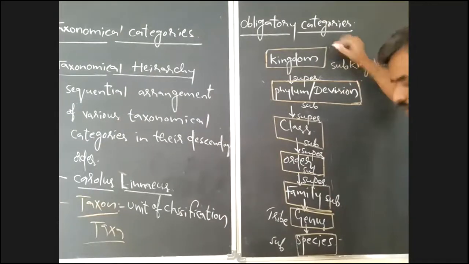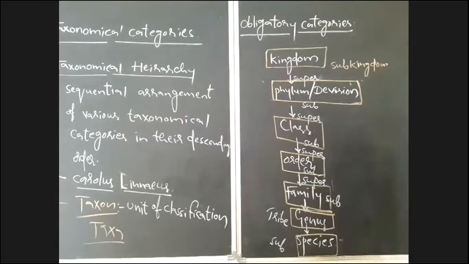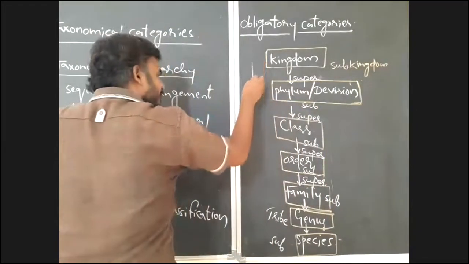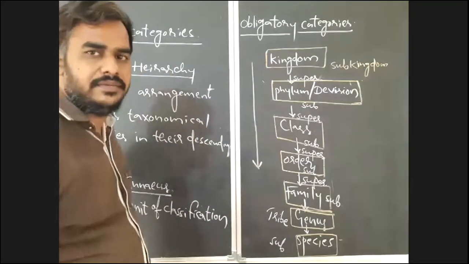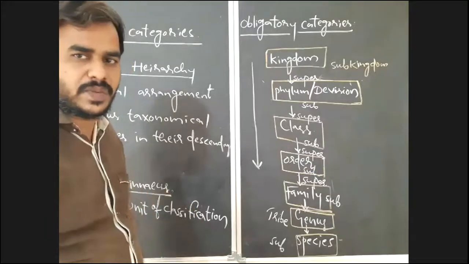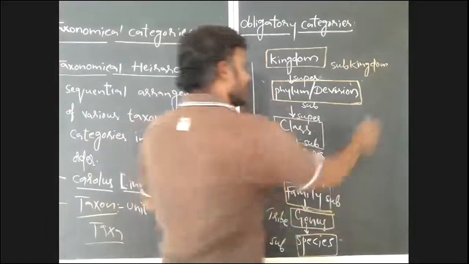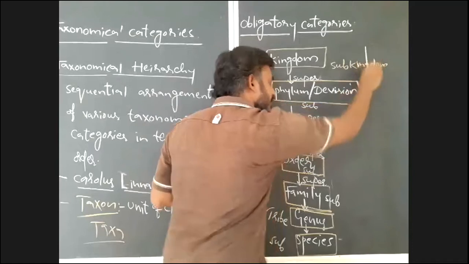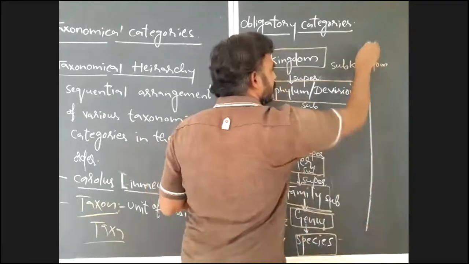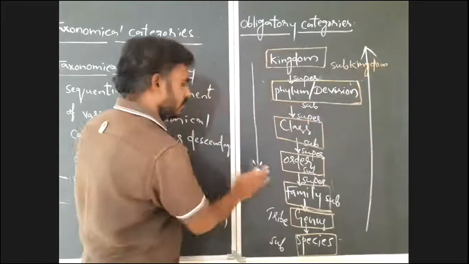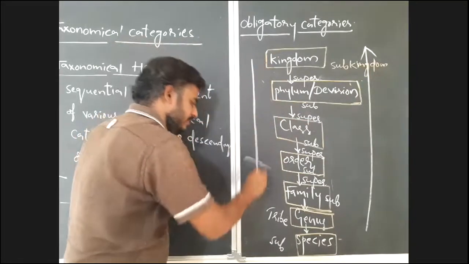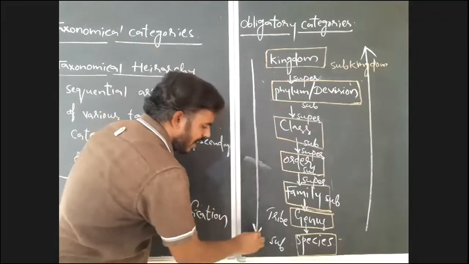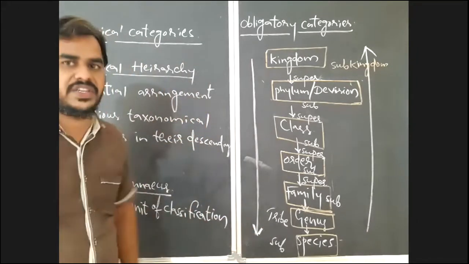See, kingdom to species is a descending order, as I already told you. Observe from kingdom to species, and species to kingdom. What difference will you notice?